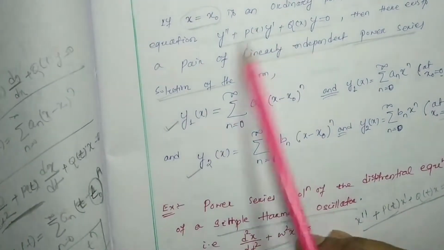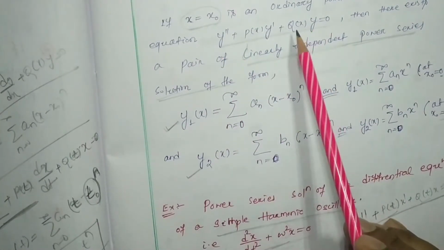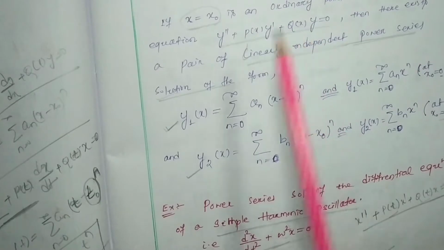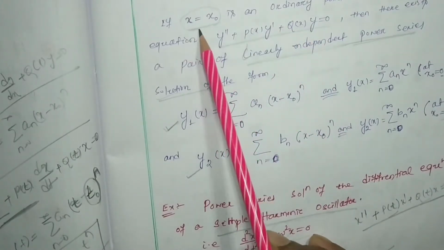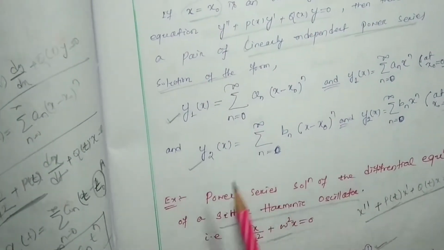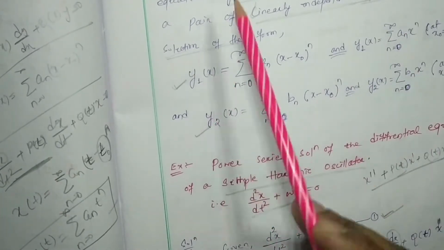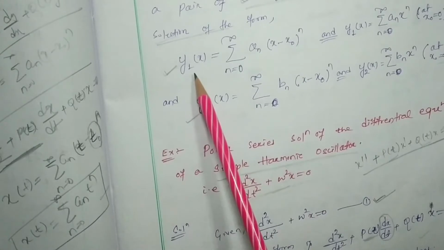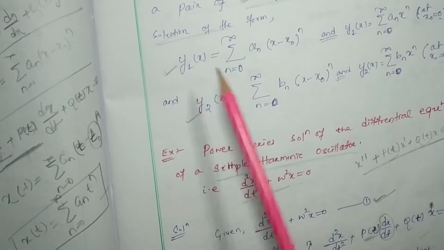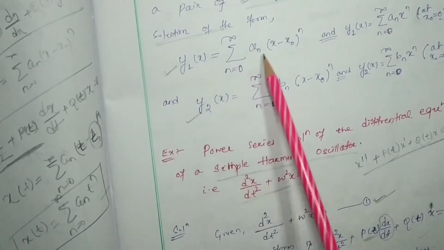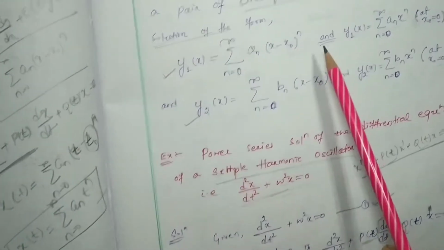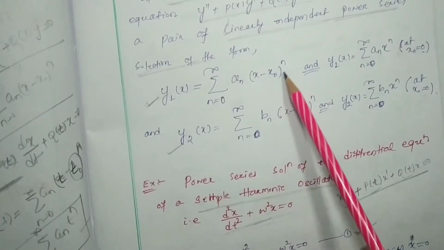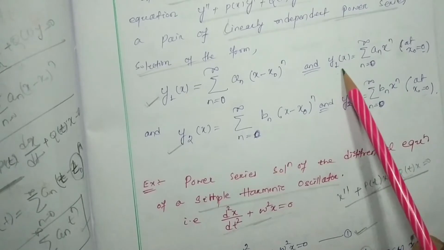So suppose this is a differential equation and it has a power series solution, it has an ordinary point at x equal to x0, then the power series solution of this differential equation will be in the form of y1(x) equal to sum n equal to 0 to infinity a_n (x minus x0) to the power n, or if we consider x0 equal to 0, then y1(x) will be this one.